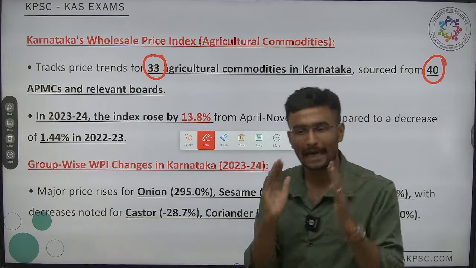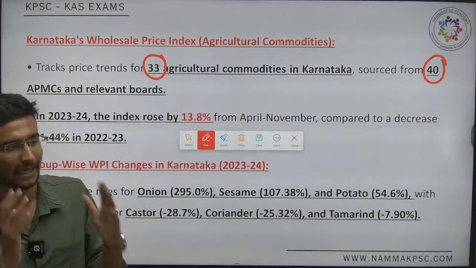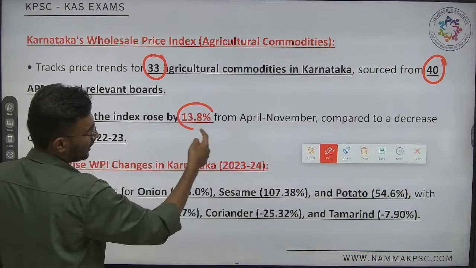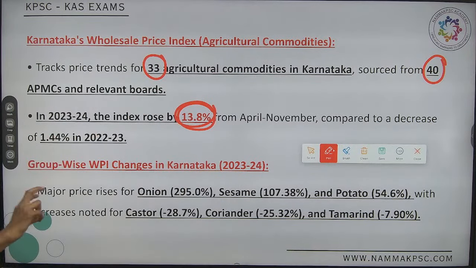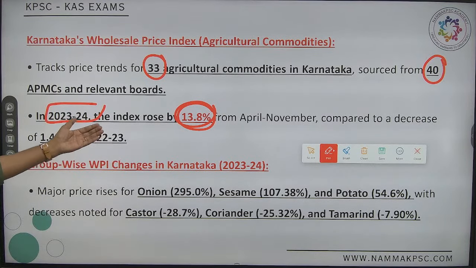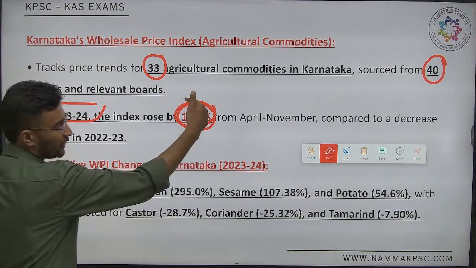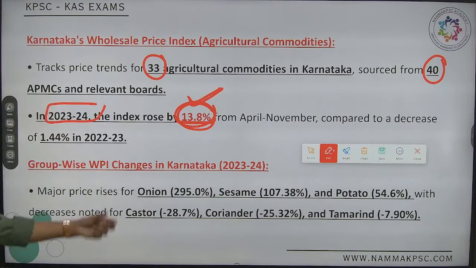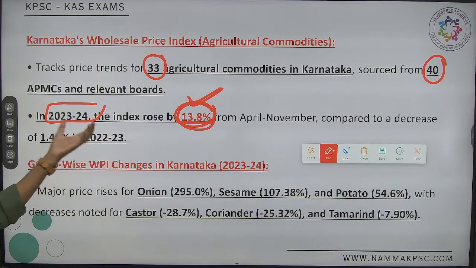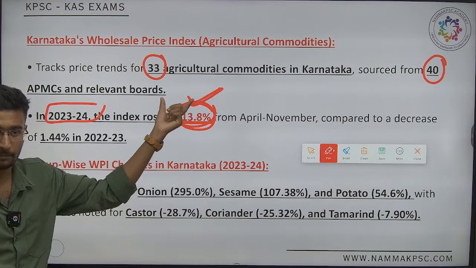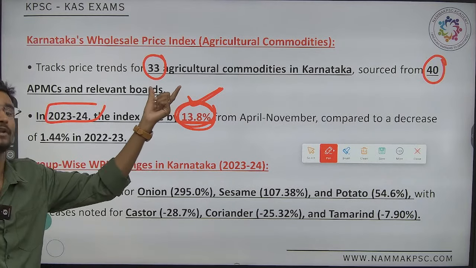Based on this analysis, we came to the conclusion that our inflation is running at 23, compared to April and November, inflation is running at 13.8%, whereas in the same year it was negative, but now there is a positive increase. It shows the prices of different products have increased.